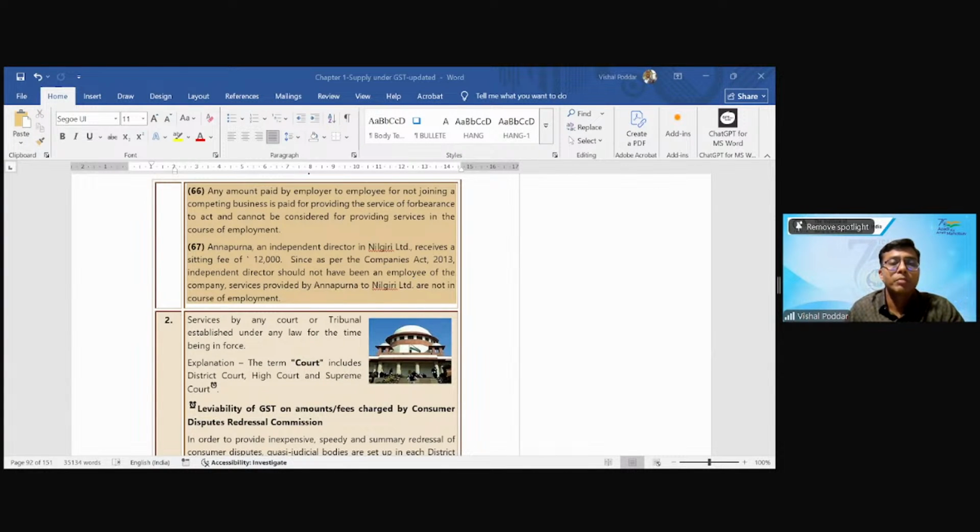Then some more examples for this particular entry which are relevant, for which you may have some questions in exams. I am reading out. What is your question, Swaminathan? You are saying contract employee, GST applicable? See, contract employees, whether they are standing in the capacity of employee, I believe yes. So GST should not be applicable over there. I think you are talking with respect to this point.